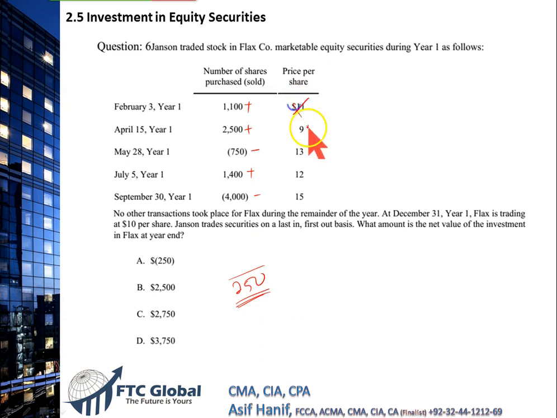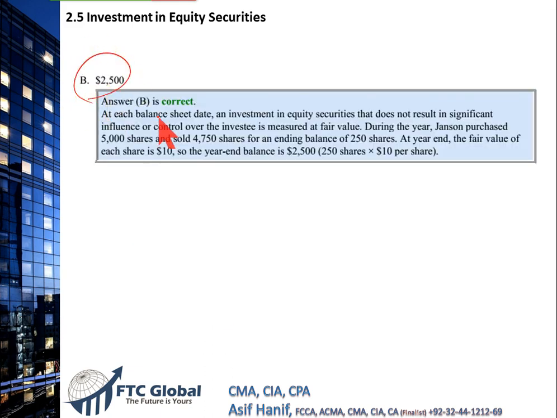None of these prices is relevant because we need to take the price that is relevant at the end of the year. It says Flex is trading at 10 per share on 31st of December. So at the end of the year, the fair value at the market price is $10. So 250 shares valued at 10 each gives you the fair value of your investment at 2,500. This is the value you will report on your balance sheet. So that makes B the correct option, and B it is.